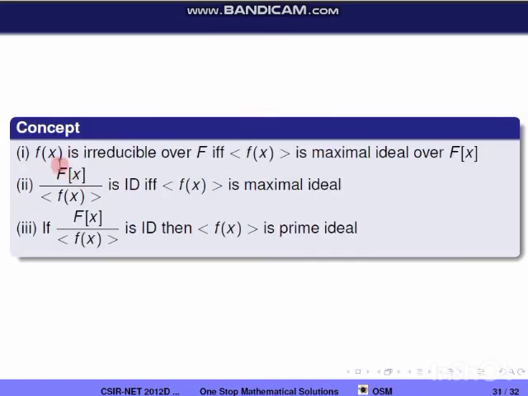Concept 1: f of x is irreducible over F if and only if the ideal generated by f of x is a maximal ideal. Concept 2: F of x by the ideal generated by f of x is an integral domain if and only if the ideal generated by f of x is a maximal ideal. If F of x by the ideal generated by f of x is an integral domain, then the ideal generated by f of x is a prime ideal. So now we'll move on to the question.